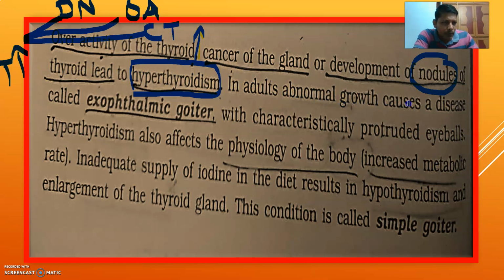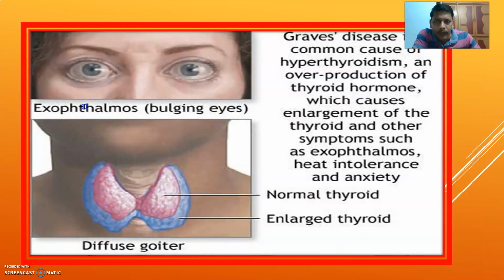In adults, abnormal growth causes a disease called exophthalmic goiter. It is also called Graves' disease. Very important one.